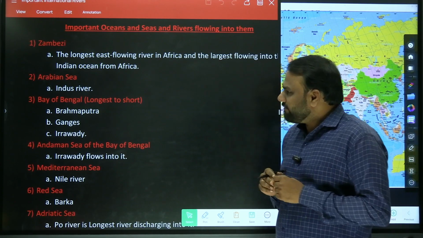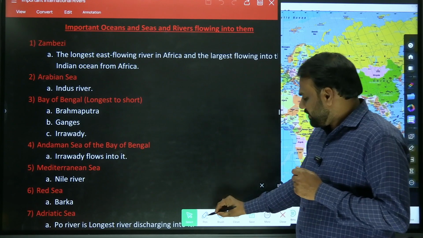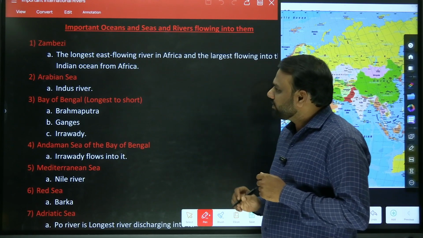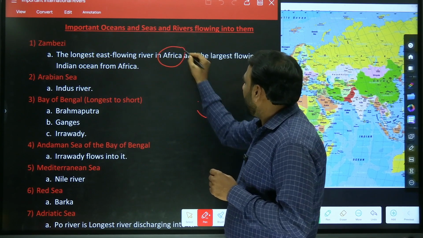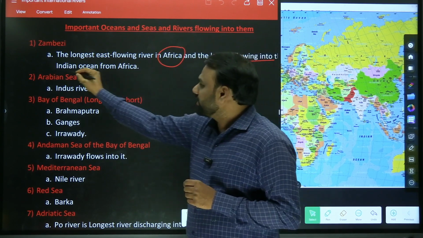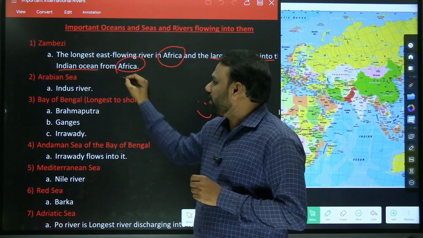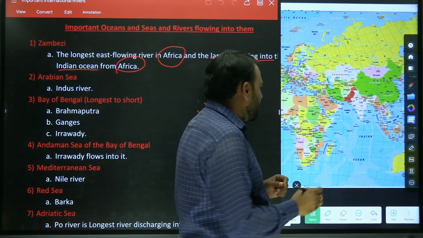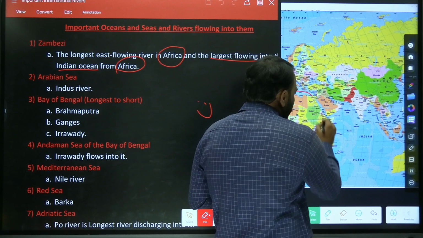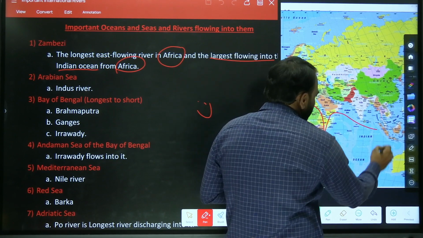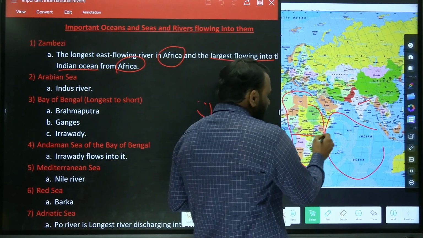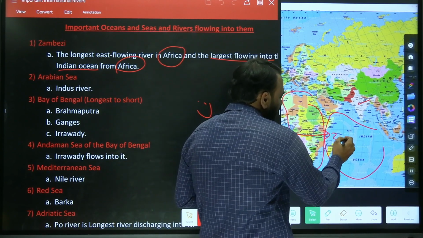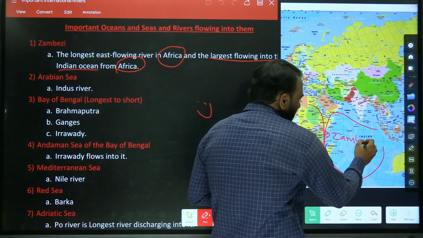So first we shall begin with the Zambezi River. It is the longest east flowing river in Africa and the largest flowing into the Indian Ocean from Africa. So this is our Africa, this is the Indian Ocean, here we have India. This is the longest east flowing river of Africa which flows into the Indian Ocean, the Zambezi.